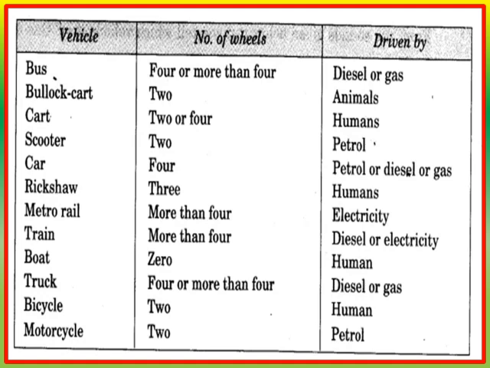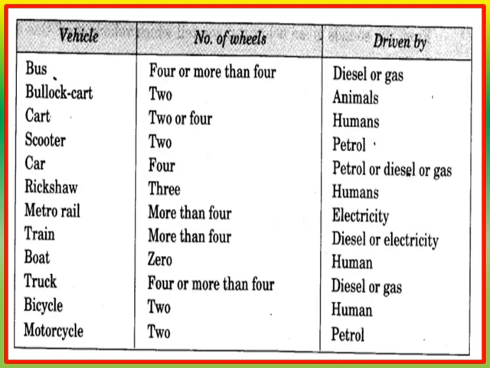The next is a boat. A boat doesn't have a wheel to run and it is driven by humans. Children, boat doesn't require wheels to run and it is driven by humans.